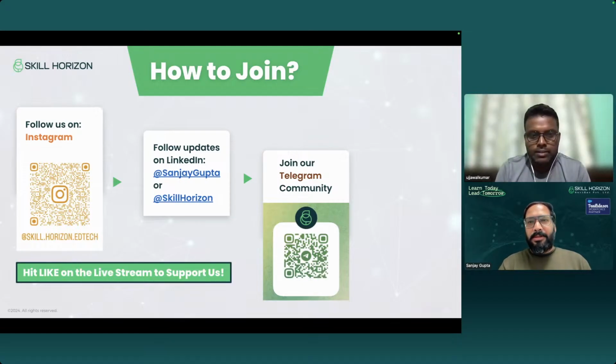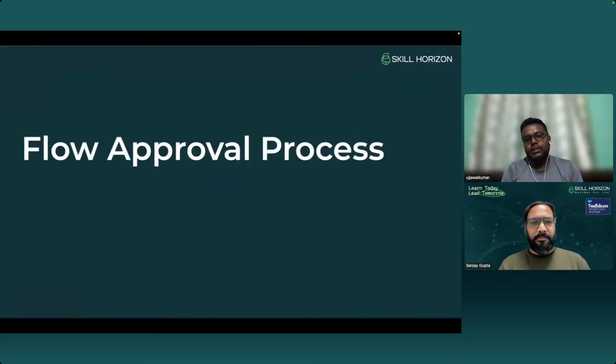Thanks, Sanjay. In today's session, I would like to talk about the flow approval process. Anyone who is working on Salesforce and has some experience might know what an approval process is. We go in Salesforce setup, search for approval process, and we can create an approval process per object. For example, suppose we are creating an expense, and that expense has to be submitted to our manager for approval. For that, we can write a series of steps based on some entry criteria that the approval process will run. But that was the classical approval process.